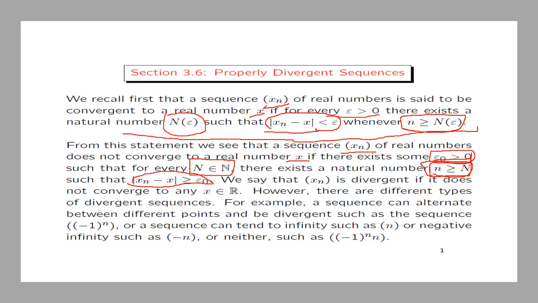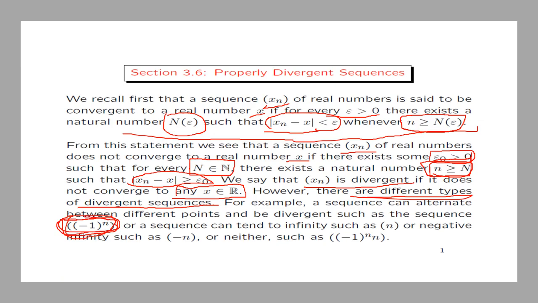We say that a sequence xn is divergent if it does not converge to any real number x. Now, there are different types of divergent sequences. I'll give you a few types here. One example of a divergent sequence is a sequence which alternates or oscillates between two different points. For example, the sequence minus 1 to the power n oscillates between minus 1 and 1.